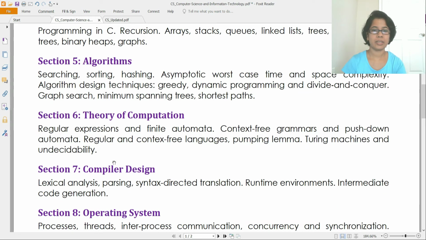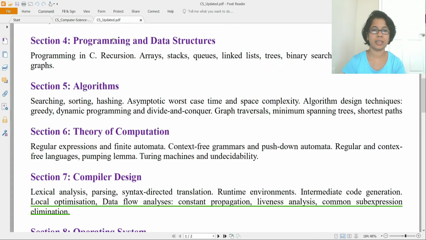Next is TOC. So in TOC no syllabus change. So previously it was regular expression, finite automata, context-free grammar, push-down automata, regular and context-free language, pumping lemma, Turing machine, undecidability. Now also it is same, no changes.